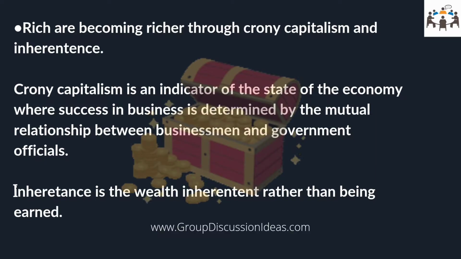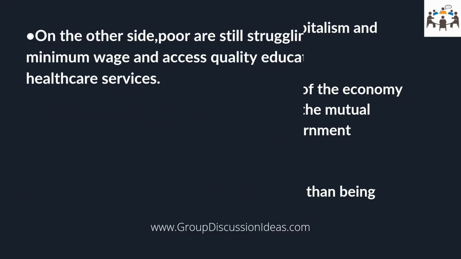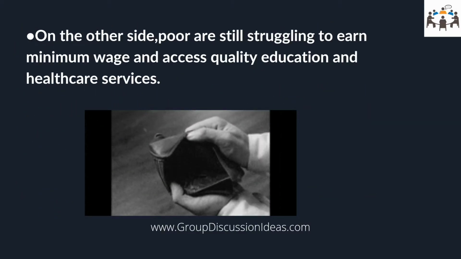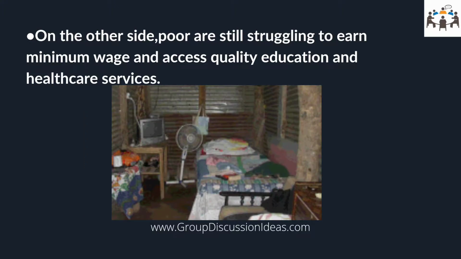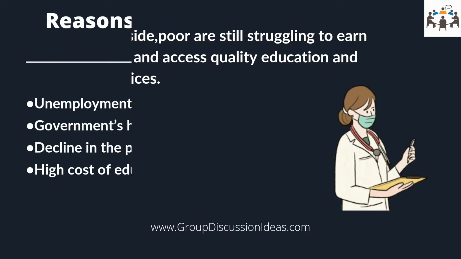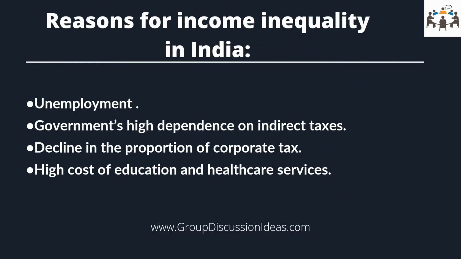Now, what is chronic capitalism? Chronic capitalism is basically an indicator of the state of the economy where success in a business is determined by the mutual relationship between businessmen and government officials. And inheritance means wealth inherited rather than earned. On the other side, we see that the poor are still struggling to earn a minimum wage and access quality education and healthcare services. Now, let us discuss what are the reasons for income inequality in India.